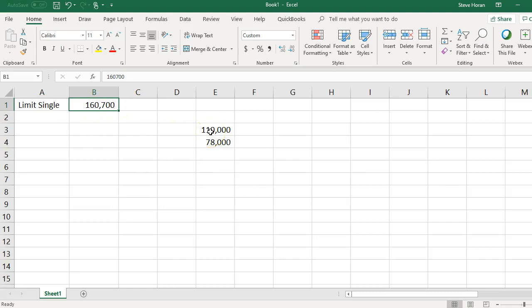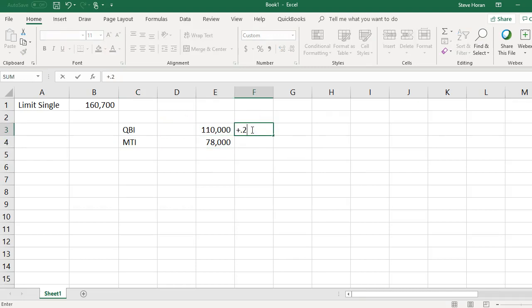The two numbers they gave us are the QBI, 110, and the modified taxable income, MTI, 78. I have to multiply each one by 20%, so I'm going to put in 0.20 for each and multiply, and we'll see what we get.